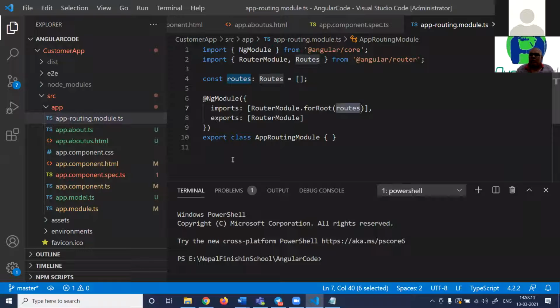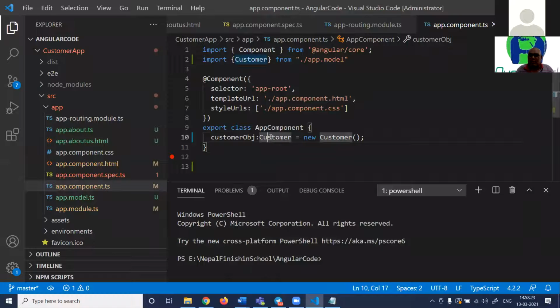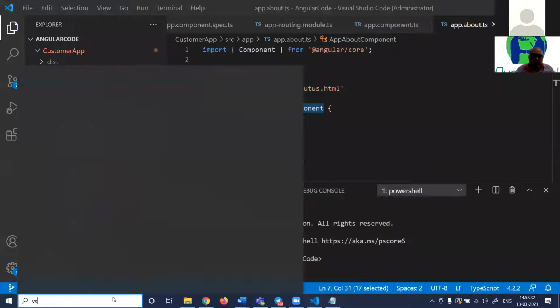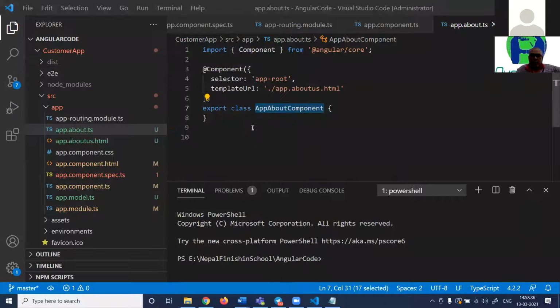In the routing file, we define the name and the URL. So we say if somebody goes and clicks on the URL customer, he should go to the app component. Somebody clicks on the URL About Us, he should go to the about component, right? So what we need to do is create a routing collection very quickly.